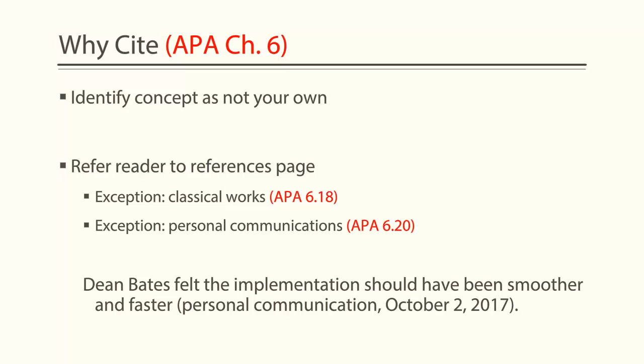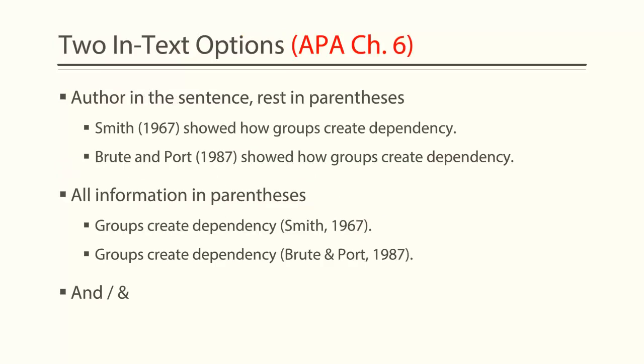Here is an example of a personal communication as an in-text citation. You'll notice the author, Dean Bates, is in the text of the paper, and the citation has the words personal communication in it before the date. There are two ways to cite in text depending on where the author's name is. The first way is mentioning the author in the sentence, like the personal communication example on the previous slide.